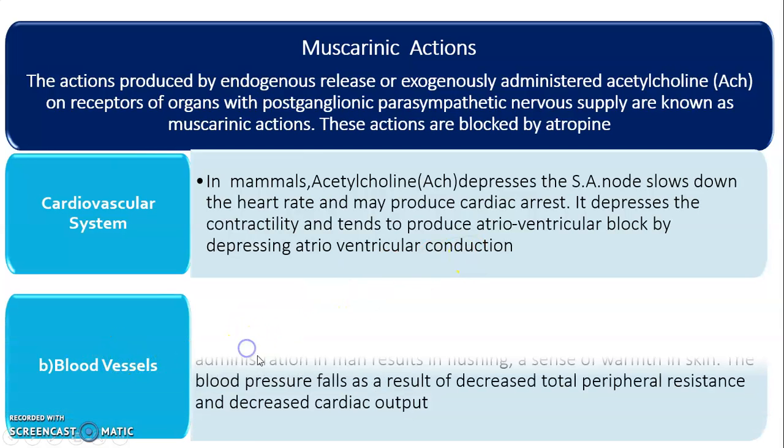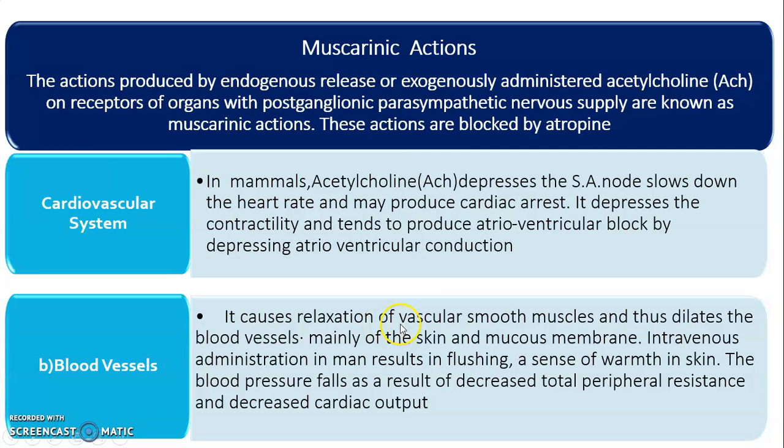And then the effect on the blood vessels. It causes relaxation of the vascular smooth muscle and thus dilates the blood vessels, mainly of the skin and mucous membrane. Intravenous administration in man results in flushing and a sense of warmth in the skin.